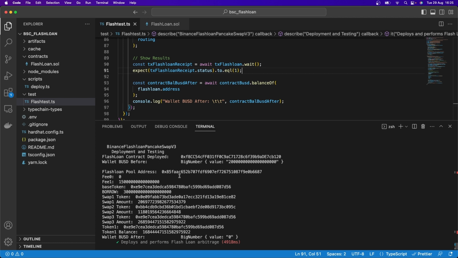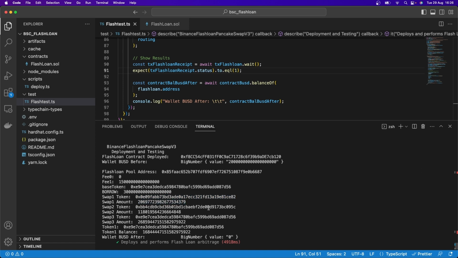So here we can successfully see we have our flash loan pool address, which was calculated before when it was deployed. We have our fee 0 because we're not borrowing any of the first token. We're only borrowing WBNB, and here's the fee that we were charged for that. We have our base token, which is BUSD, and we've borrowed this amount, 30 BUSD. And then we're swapping this token, which is our cake, and we're getting that amount of cake.